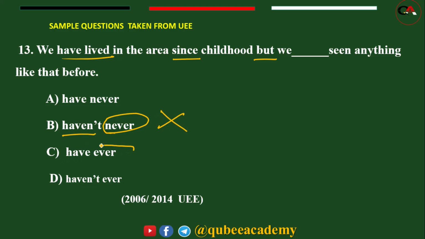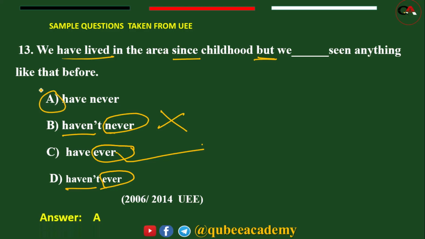Have ever, but it indicates negative, and with negative we can't use ever. Ever is used with questions, we said. I haven't ever, rarely. With negative we say rarely, which means almost none. That means we don't use ever with a negative sentence. Instead of this we use never. So the answer for this one, if you say A, it's correct.